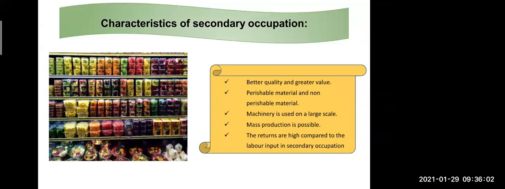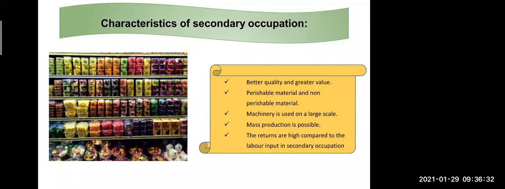That means perishable material, like milk and dahi, are the perishable materials which get spoiled, and these are raw material, primary things. But if we see the non-perishable material, like Shrikhand, cheese, paneer, all these things do not get spoiled quickly, and we are keeping all of them in the fridge also. Milk and dahi get spoiled quickly, but other things like cheese, butter and all these things do not get spoiled.